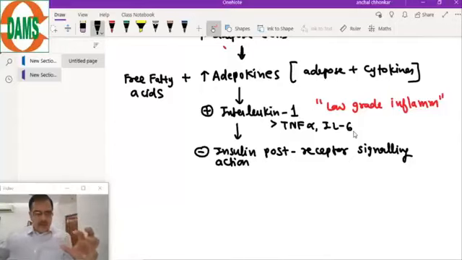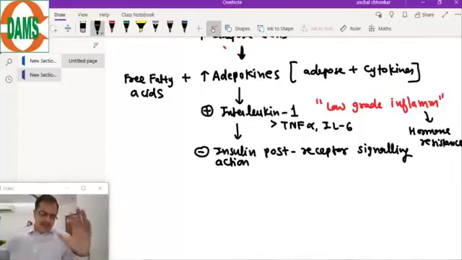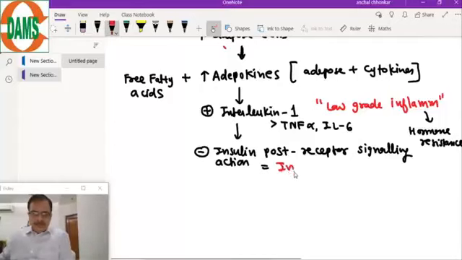Remember, whenever there is a chronic inflammation, it leads to hormone resistance in general. You can take any example of inflammation causing ineffective hormonal action. So when post receptor signaling action is inhibited, this leads to insulin resistance. So this is the first pathogenesis. So this will lead to insulin resistance.